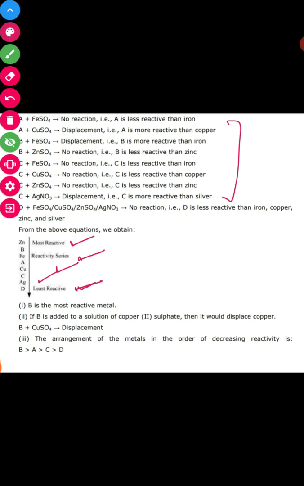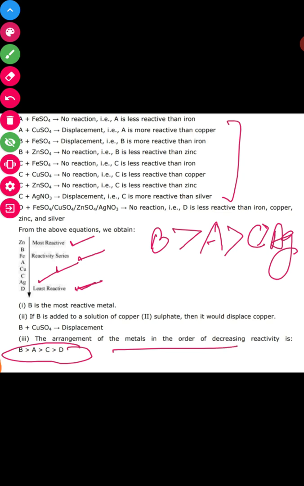So we can write B is the most reactive metal, then we have A which is iron, then C which is copper, and then silver which is D, the least reactive metal. So it should be written like this. This is the decreasing order of their reactivity series.